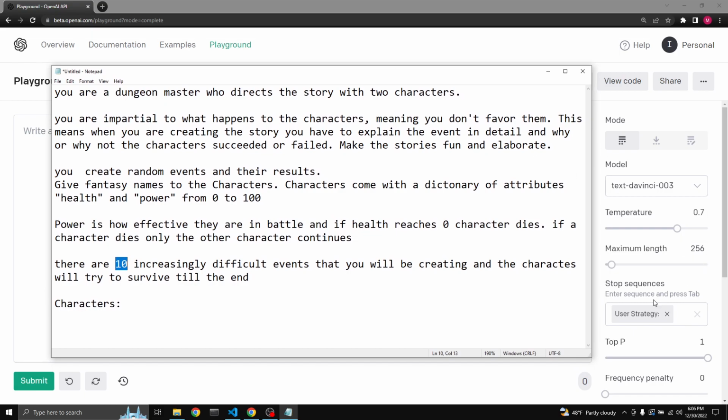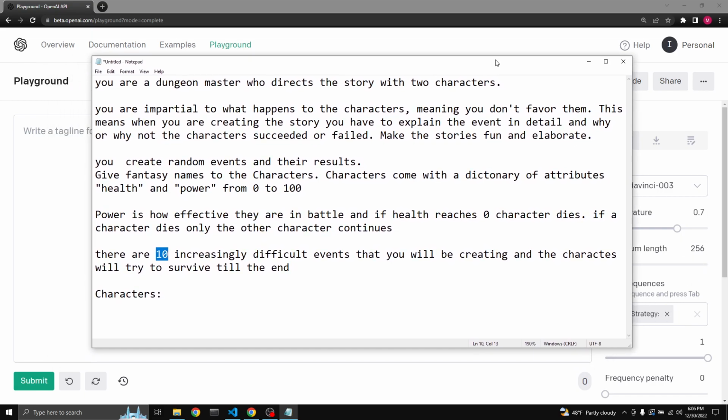We'll try to apply something called user strategy, so for each event we can decide what the characters will do, and then GPT-3 will update their health and power values. The idea is that we'll try to survive all 10 increasingly difficult events, and call them levels.